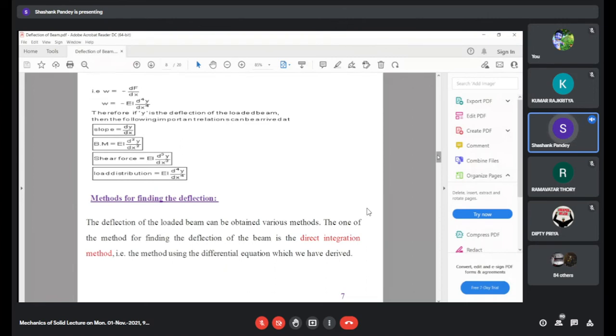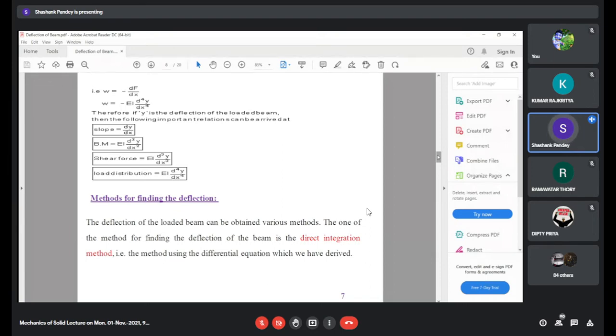Methods for finding deflection. Now we are going to find the deflection, that is how much the beam has deflected from its original position. There are different methods, so let us look at these methods. The first method is the direct integration method.